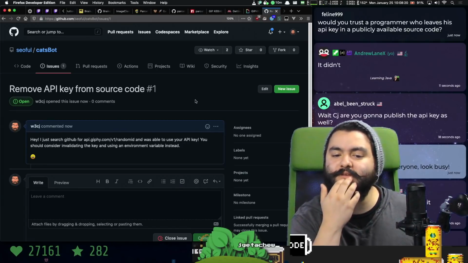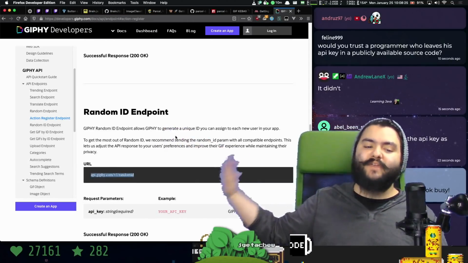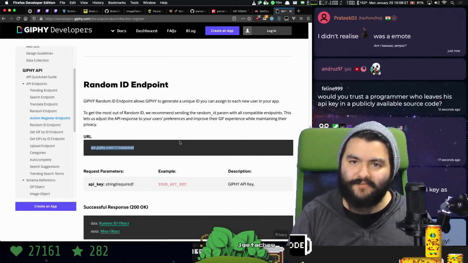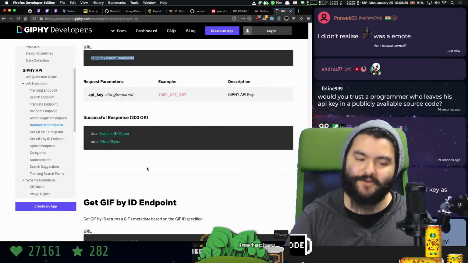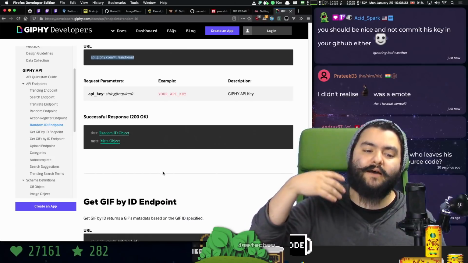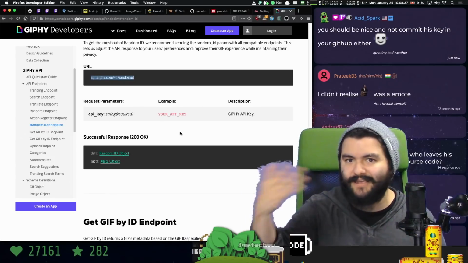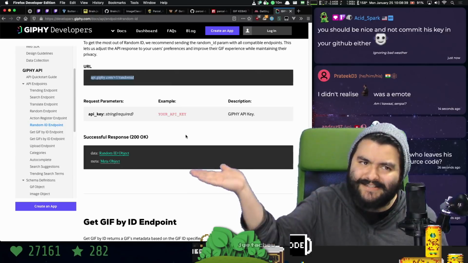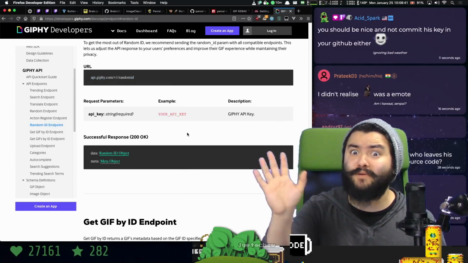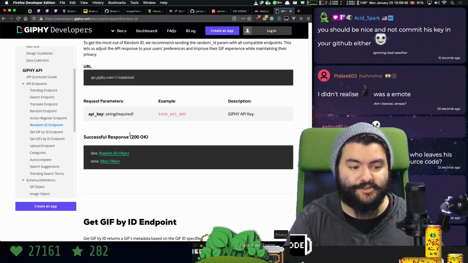Would you trust a programmer who leaves his API key in a publicly available place? It depends. So here's the thing. Specifically with an API like this, you don't really have to worry about abuse because you're not being charged for usage. The worst thing that could happen is the bot that they wrote will stop working because their API key has been used for too many requests. But then that would time out after like a day or so. So this is not a huge deal for something like this. Now, if you're publishing like deploy keys and AWS secrets, that's an issue.